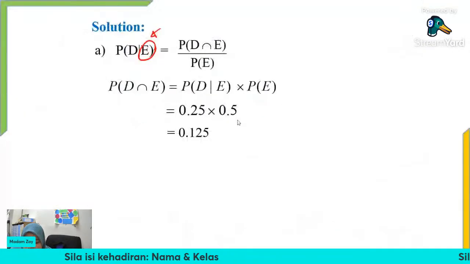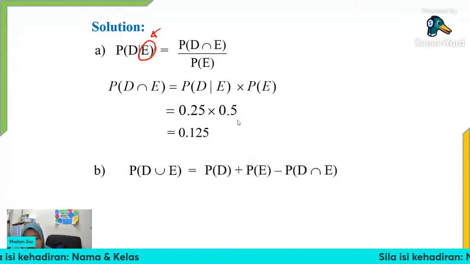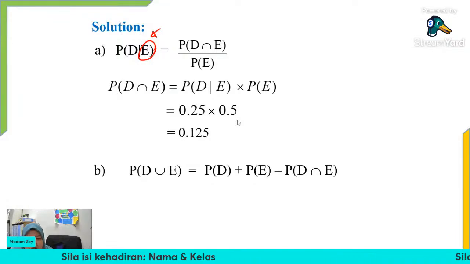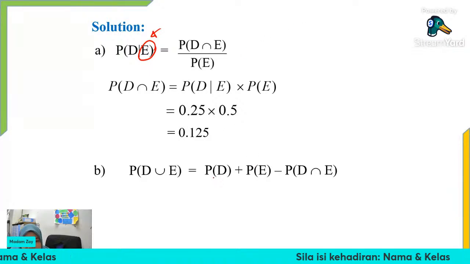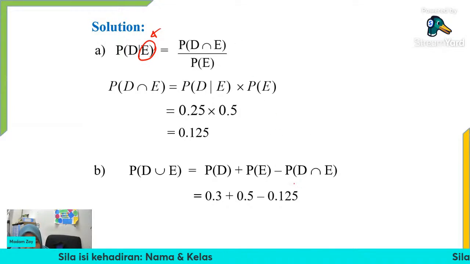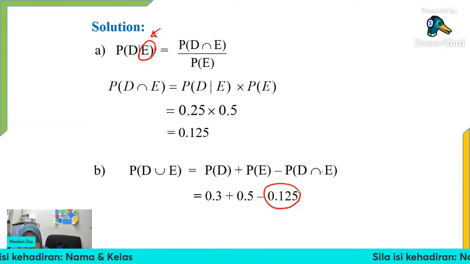So the union is equal to probability of D plus probability of E minus probability of D intersect with E. So the intersection we have already in question A. Okay, kalau dalam assignment lah, if you get the correct formula here and then you put the probability of D plus probability of E, but your value for the probability of D intersect with E depends on question A kan.